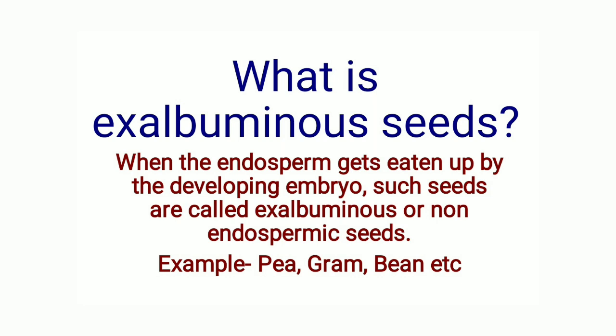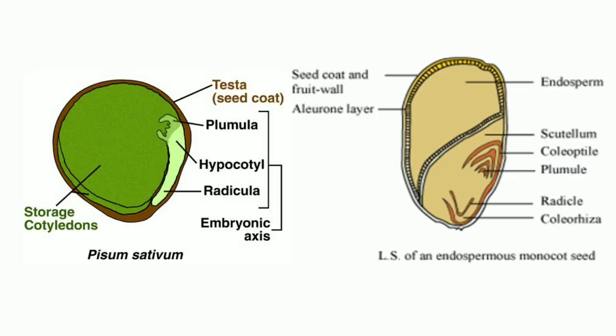So we can see these two types of seeds on the basis of the development of the endosperm. Here are the longitudinal sections of the two types of seed. One is the non-endospermic seed and the other is the endospermic seed. The non-endospermic seed is Pisum sativum, which we commonly call the pea.